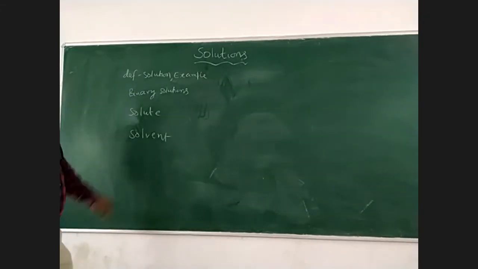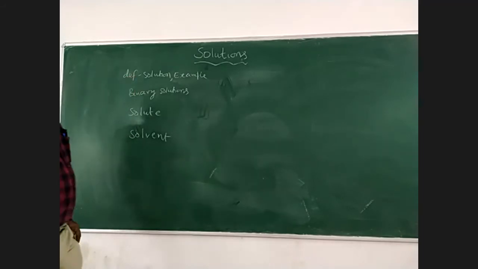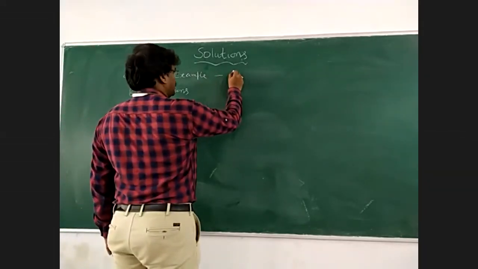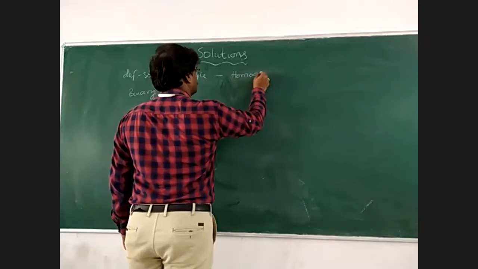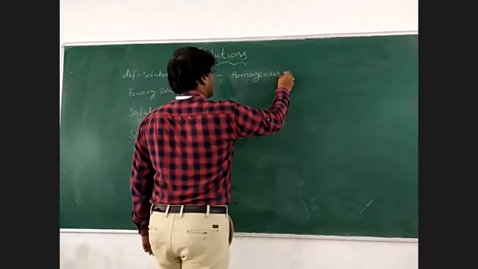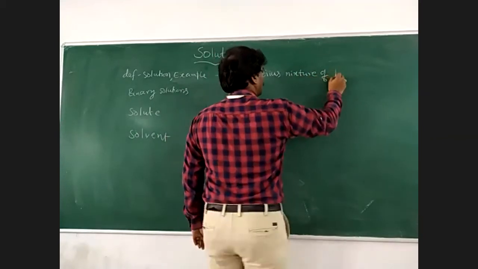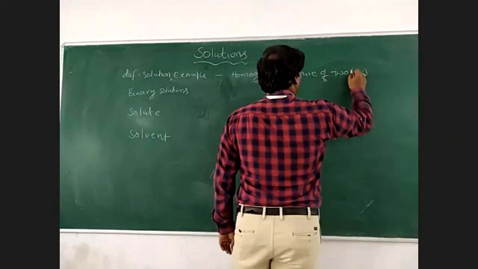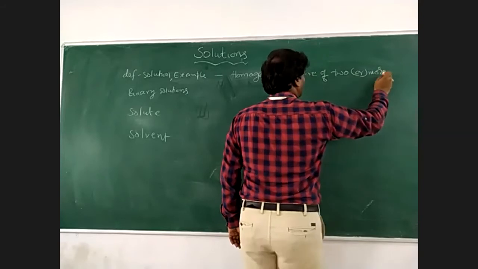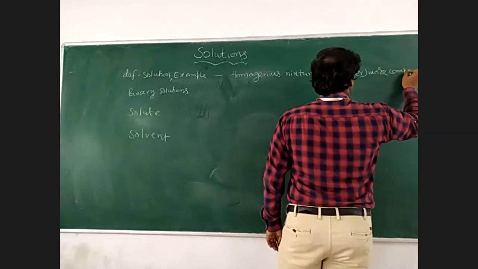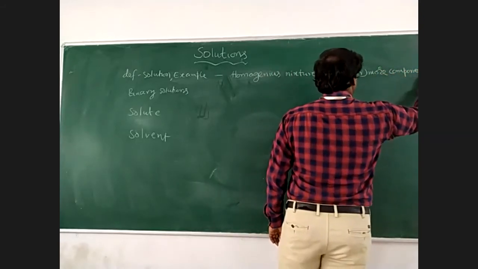I repeat it again. Definition of solution: it is a homogeneous mixture of two or more components.